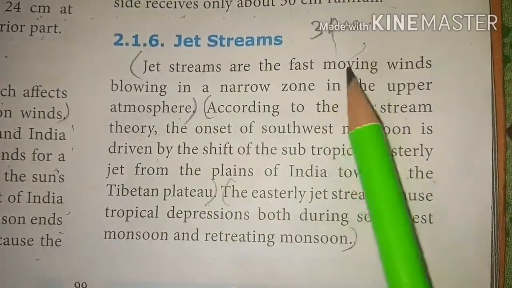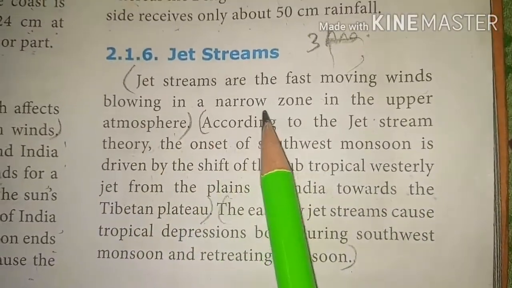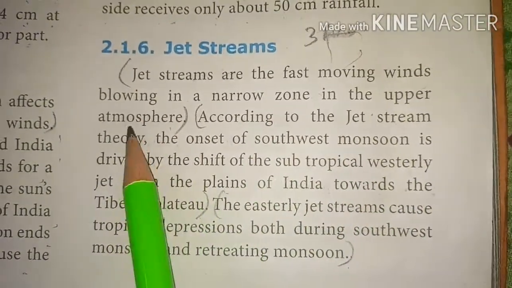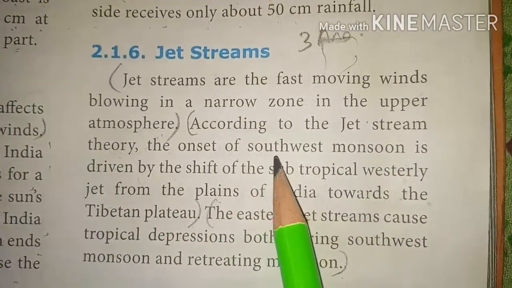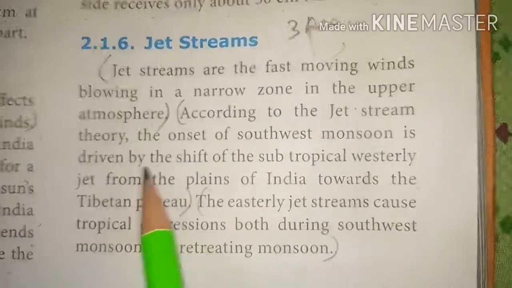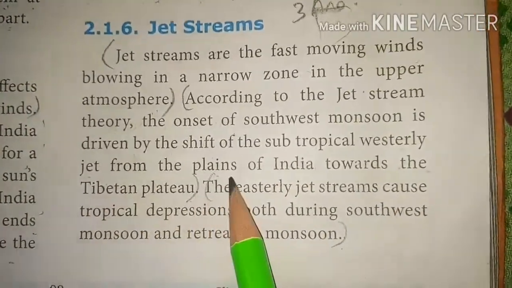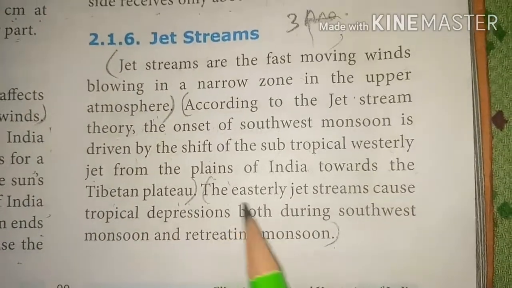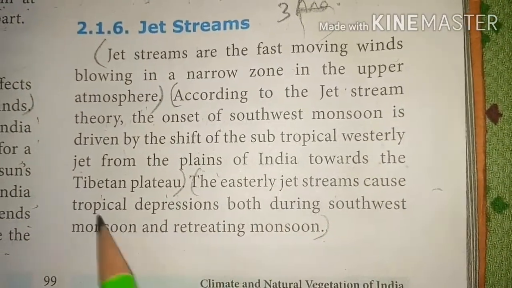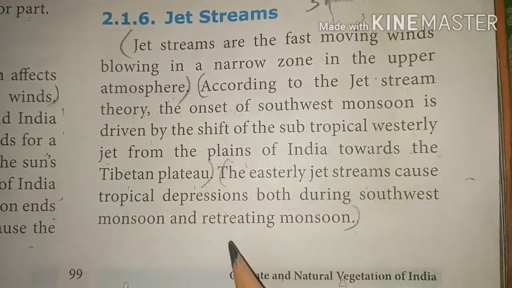Then jet streams. Jet streams are the fast moving winds blowing in a narrow zone in the upper atmosphere. According to the jet stream theory, the onset of southwest monsoon is driven by the shift of the subtropical westerly jet from the plains of India towards the Tibetan plateau. The easterly jet streams cause tropical depressions both during southwest monsoon and retreating monsoon.